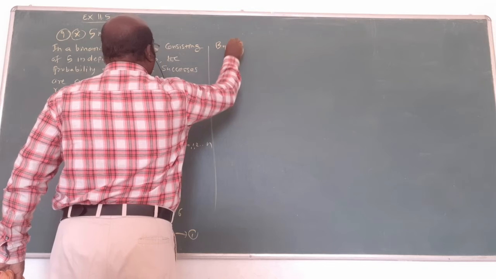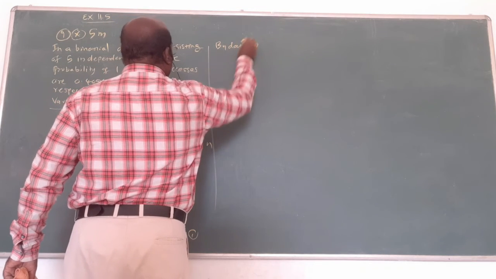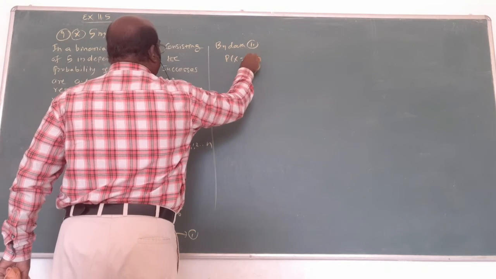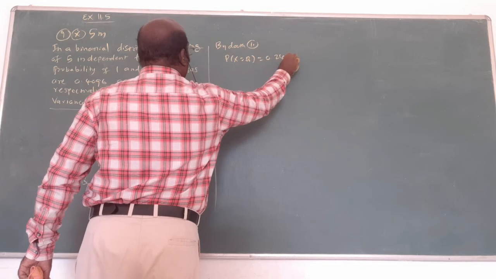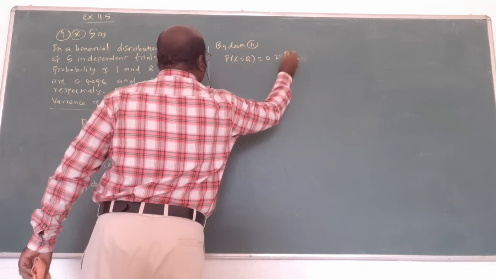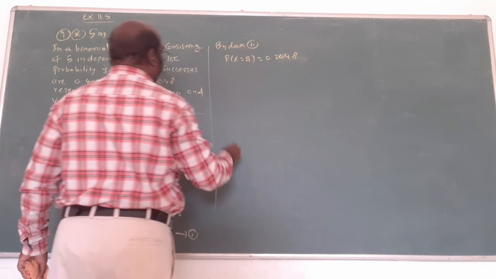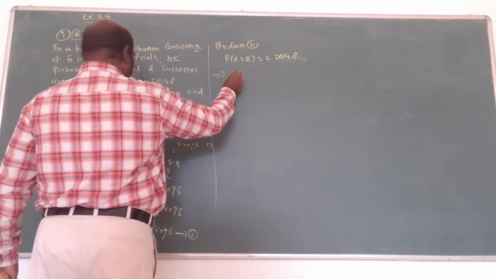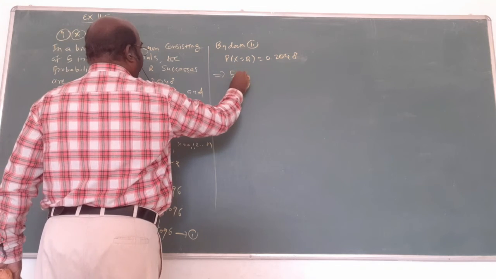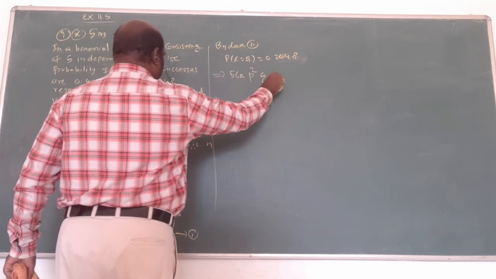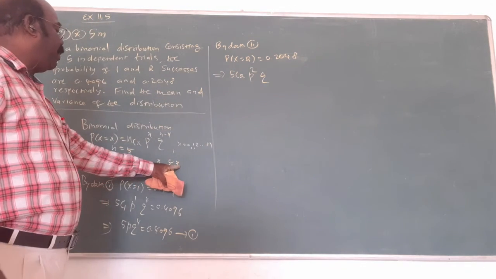From the second data, 2 successes is 0.2048. Am I right? In the formula, x is 2: 5C2, p power 2, q power 5 minus 2.